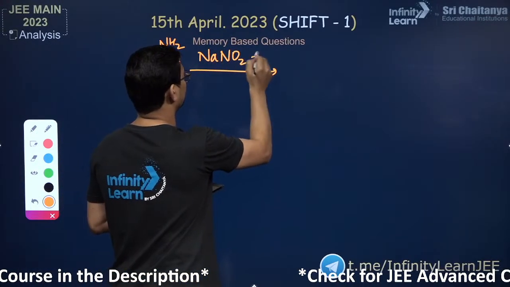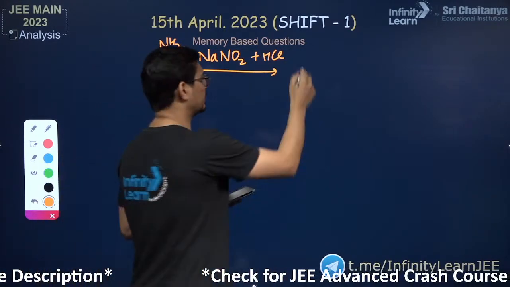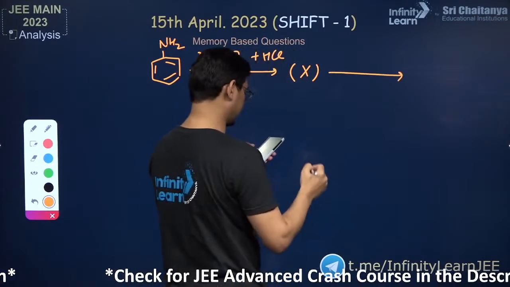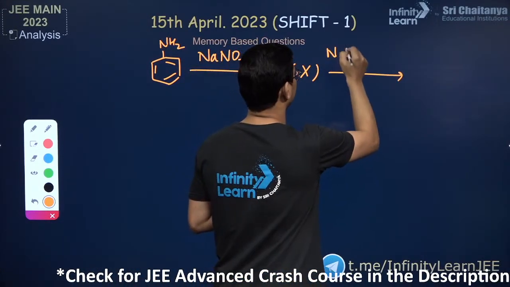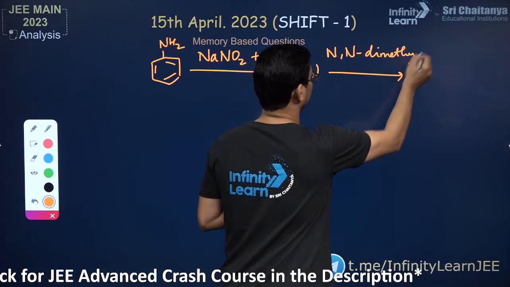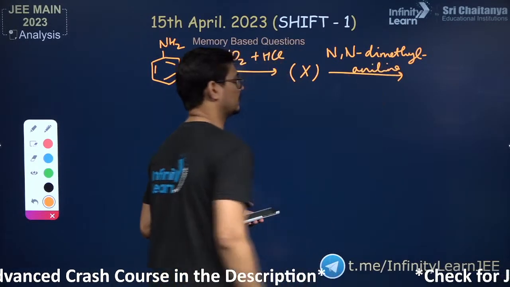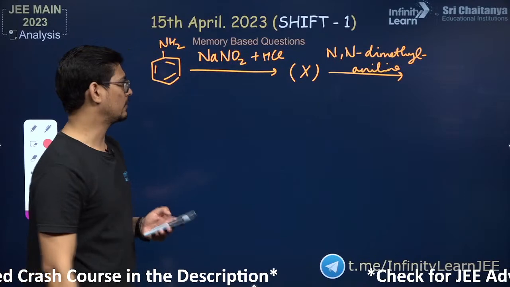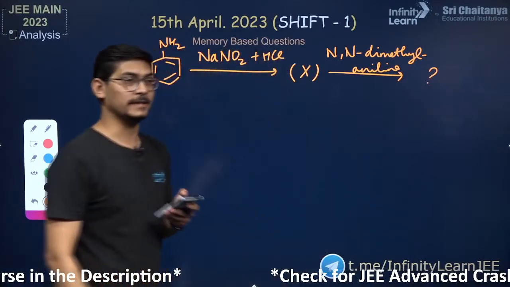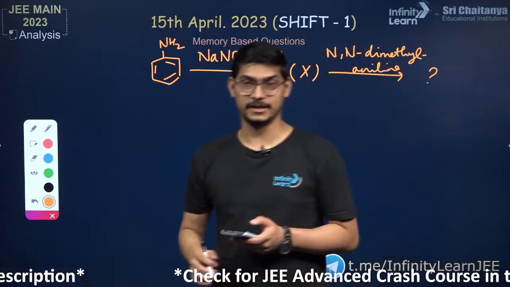Amines. So aniline, when it reacts with NaNO2 and HCl, okay, then it gives an intermediate, let's say X, and that intermediate, if it reacts with N,N-dimethylaniline, then what is the major product? Is that clear? So that is what you have to tell. So very direct, easy question it is, right? Such reactions are given in the NCERT book also.